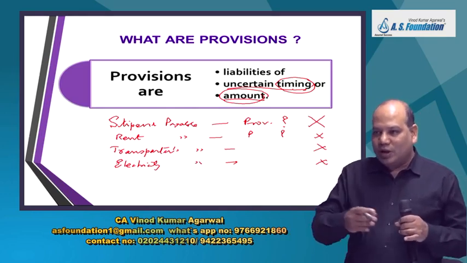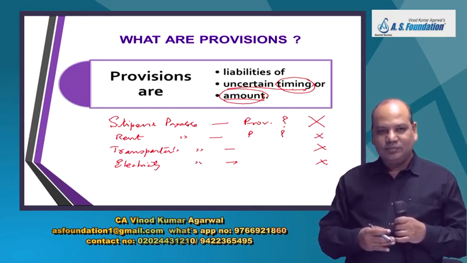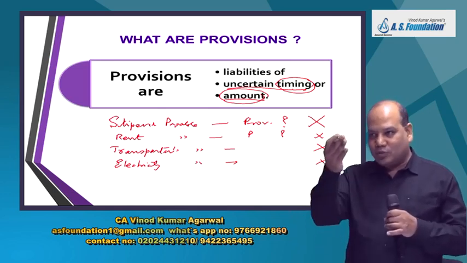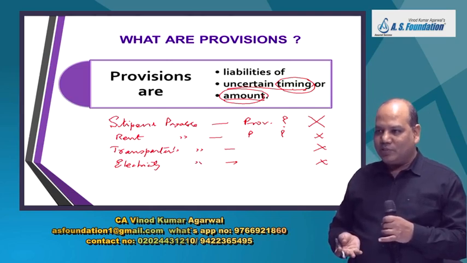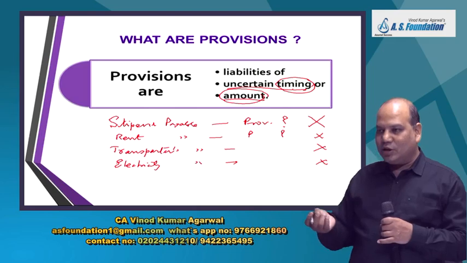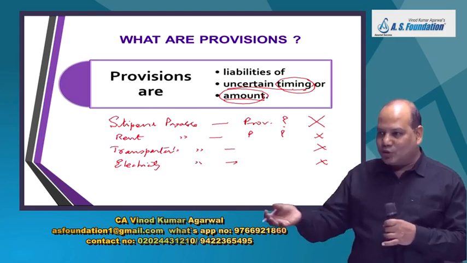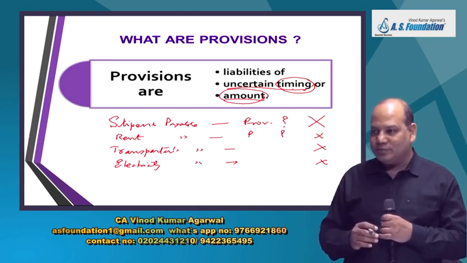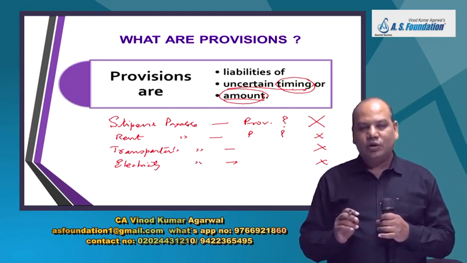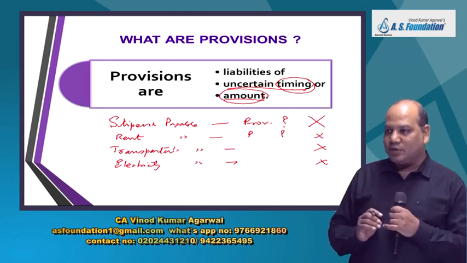You know the rate of electricity. So rate multiplied by units consumed, plus whatever charges they levy on the bill, you can do an approximate calculation. Variation between your calculation and the actual bill will not be too different. So uncertainty of amount is there, but it is not going to be a significant difference.